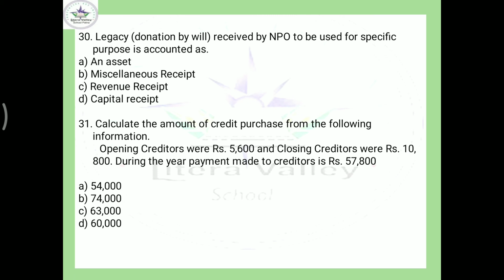Come to the next question. You have to calculate credit purchase from the given information. So a very simple way: payment made to creditors plus closing creditors minus opening creditors. So your option would be C. Or you can prepare the creditors account. On the credit side, write the opening amount. On the debit side, write the closing balance of creditors, and write cash paid, and find the missing amount on the credit side as purchase.